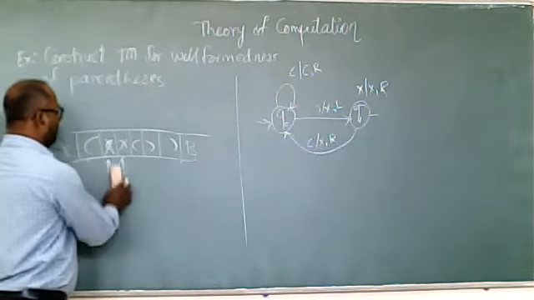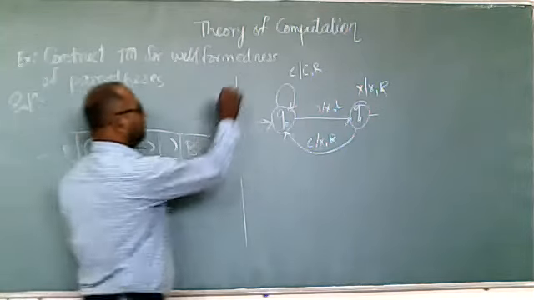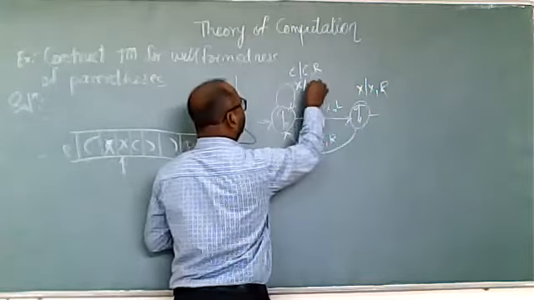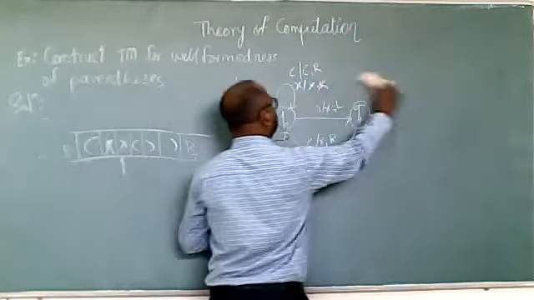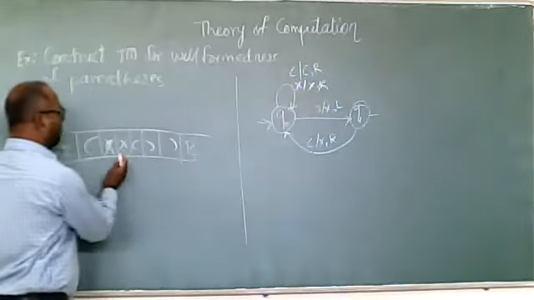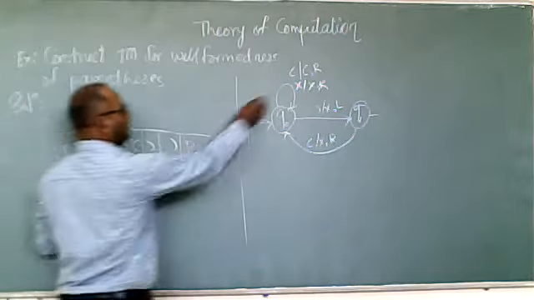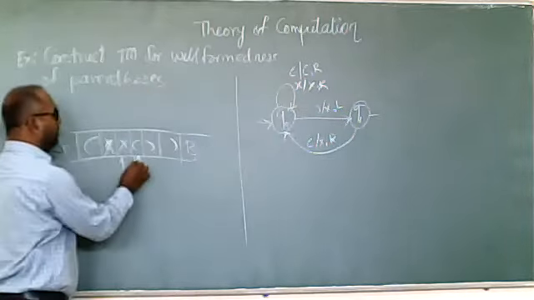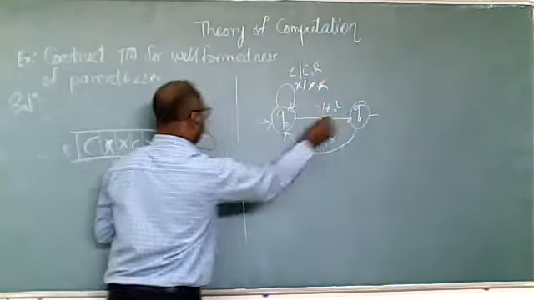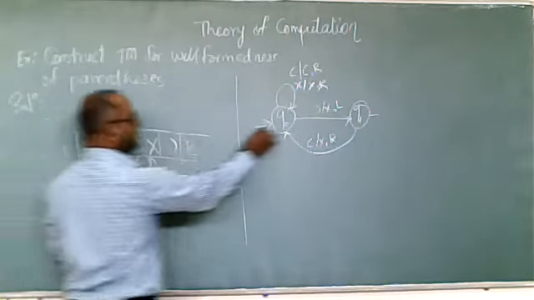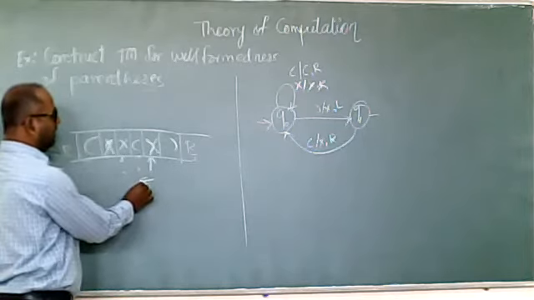Now moving right, we are getting X, so we have to skip the X. We write here: keep X and move right. Now on the right-hand side we are getting the opening, so we skip opening brackets. Now we are getting the closing bracket. Closing bracket, mark it as X and change the direction towards the left, Q1.